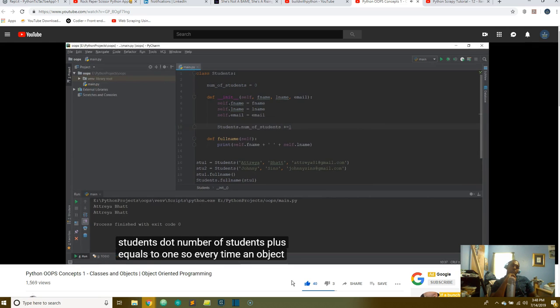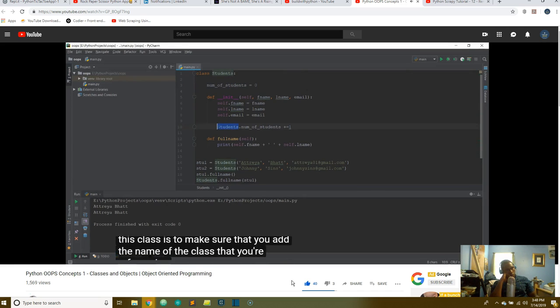So every time an object is created and the properties are initialized, this number of students is going to be increased by 1. To access the number of students variable inside this class, make sure that you add the name of the class that you are referencing it to.